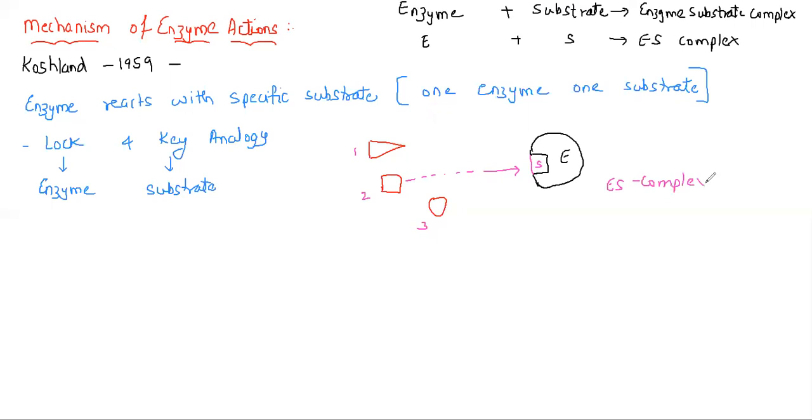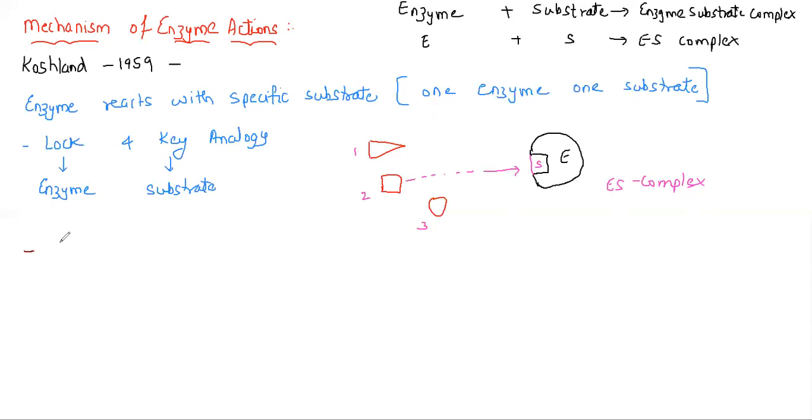It is very important to understand that every enzyme will fit a particular substrate, or I can say every substrate will fit a particular enzyme. This is very important. So substrate plus enzyme, remember, forms the ES complex. Now once this ES complex is formed, what will happen?